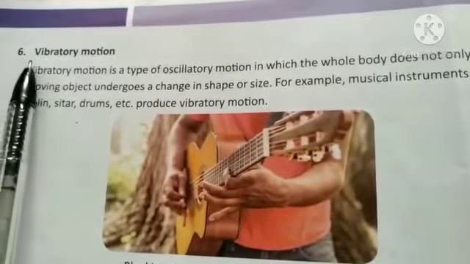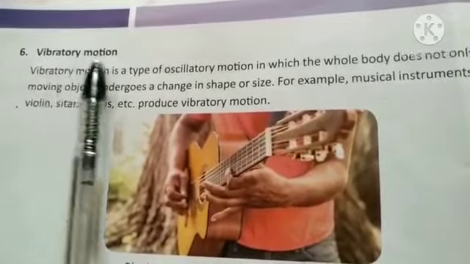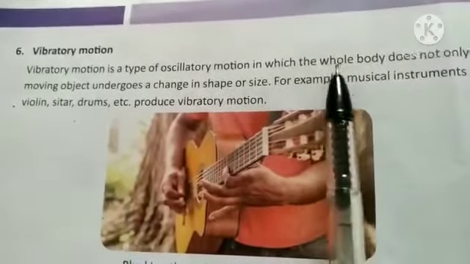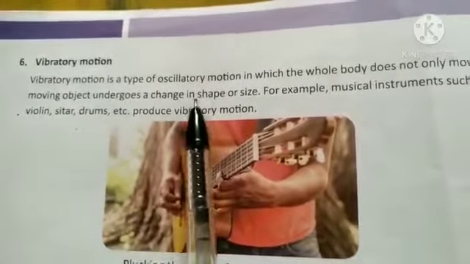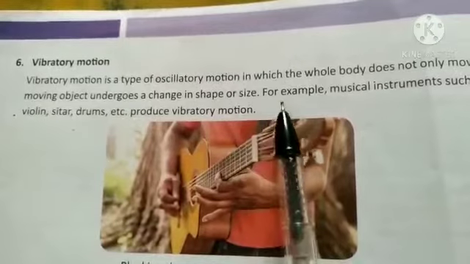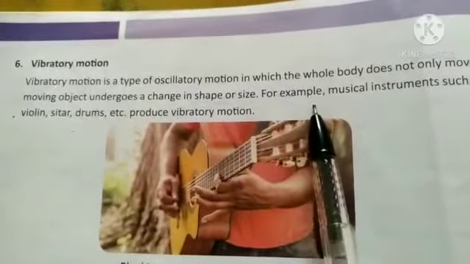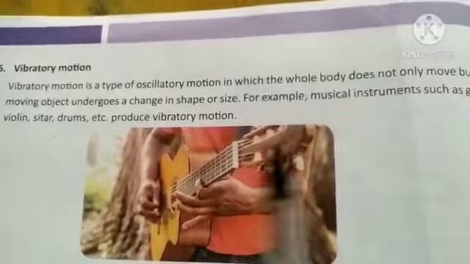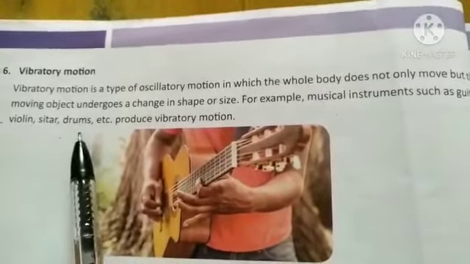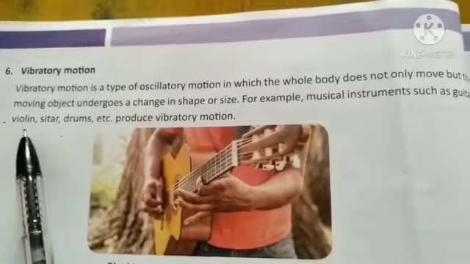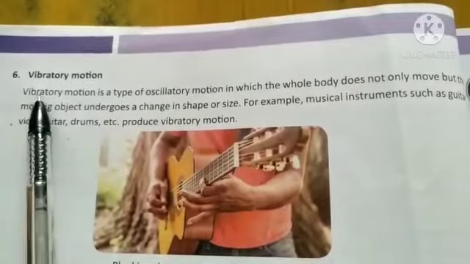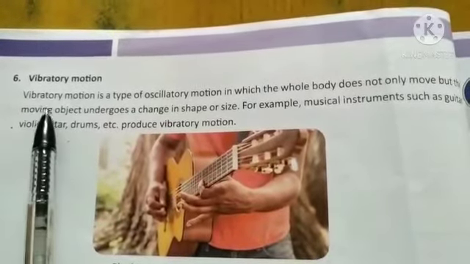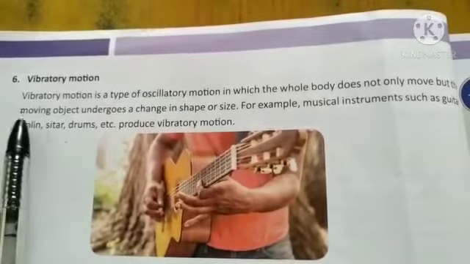Another type of motion that we are going to discuss is vibratory motion. It is a type of motion in which the whole body does not move but starts to undergo a change in shape or size, or in easy words, it starts to vibrate. For example, musical instruments like the strings of the guitar, drum, violin, sitar, etc. are instruments which undergo vibratory motion. That means it is a type of motion which vibrates. So this is called what? Vibratory motion.